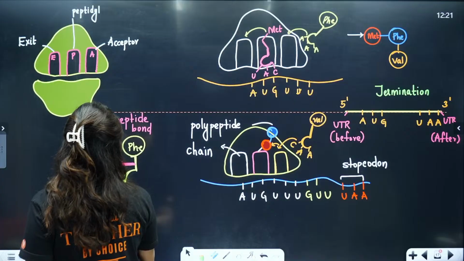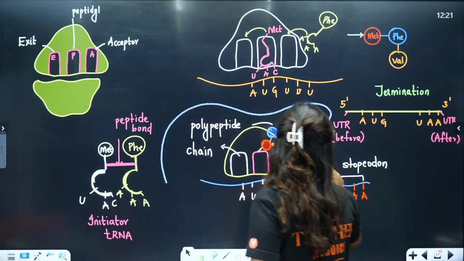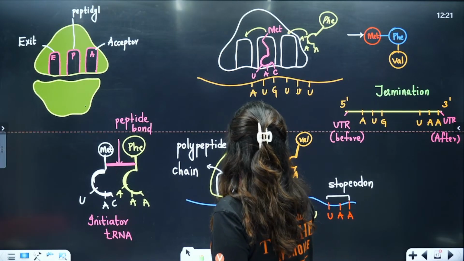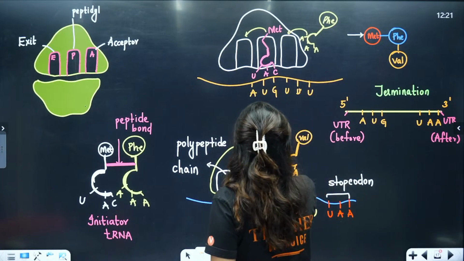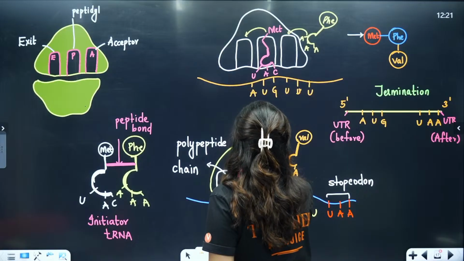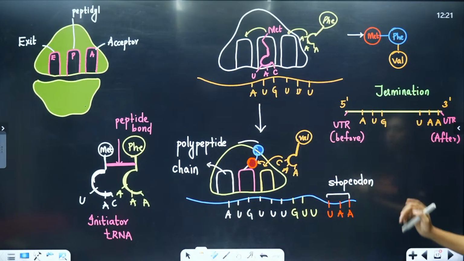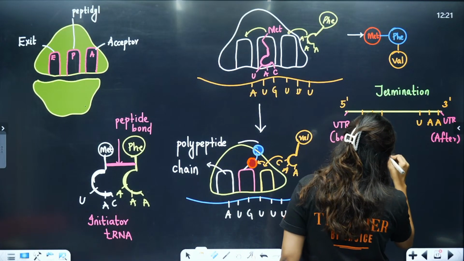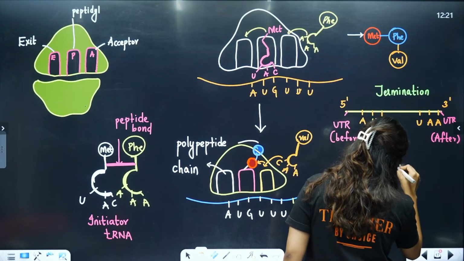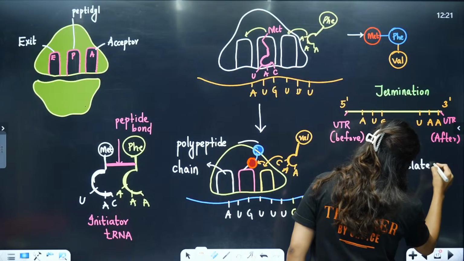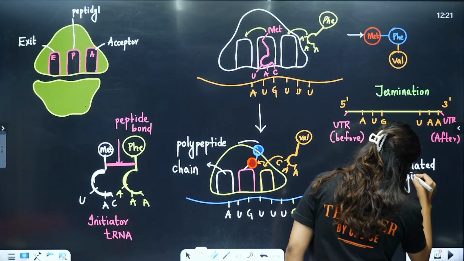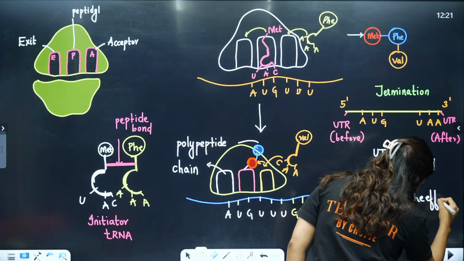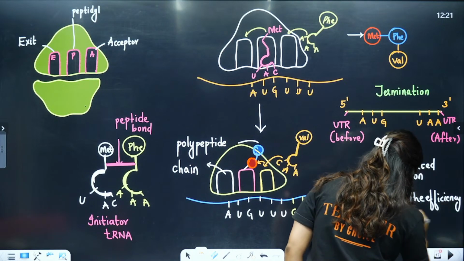Okay, this is done, and this is also understood. Yes, understood the entire formation. I hope there's no confusion. After this, automatically this is happening, and there I have told you about the peptide formation, and this is how termination happens, students. So remember, the full form of UTRs is untranslated regions. What are they going to do? They are going to increase the efficiency of translation, but they will not take part in translation.